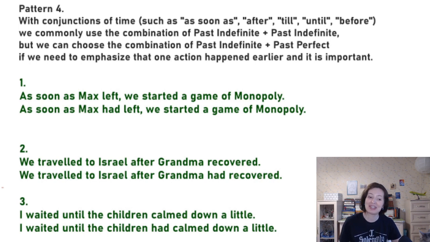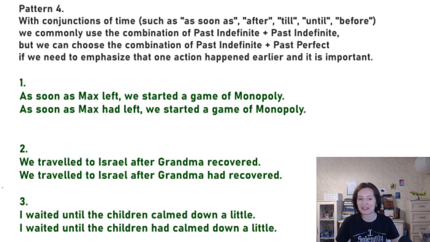So you see in the first sentence, where we have past indefinite and past indefinite, the fact that Max left is just a fact. So Max left, we were bored, we tried watching TV, and then we started a game of Monopoly. It's just a succession of actions. But we did not start the game because Max left, right? It's not connected. Then, as soon as Max had left, we started a game of Monopoly.